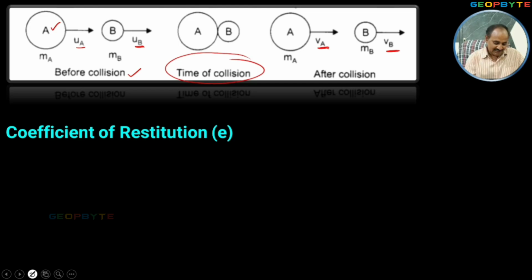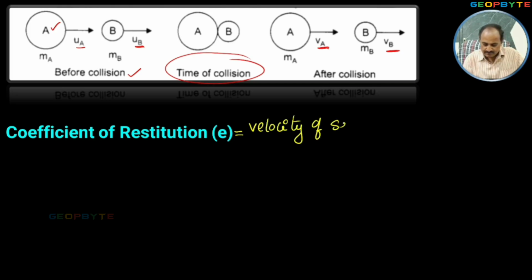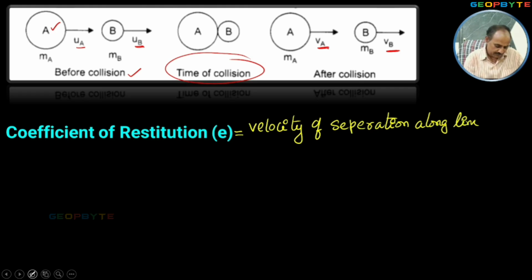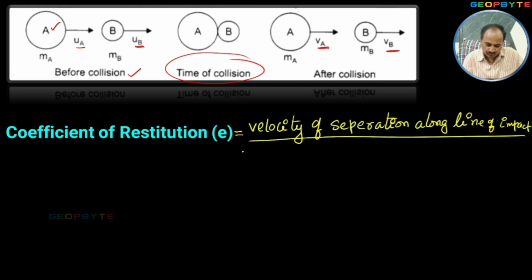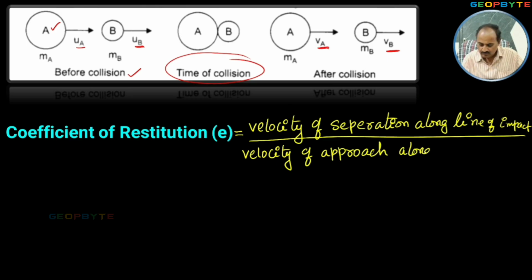Then coefficient of restitution is defined like this. It is the ratio between the velocity of separation along the line of impact, divided by the velocity of approach along the line of impact.